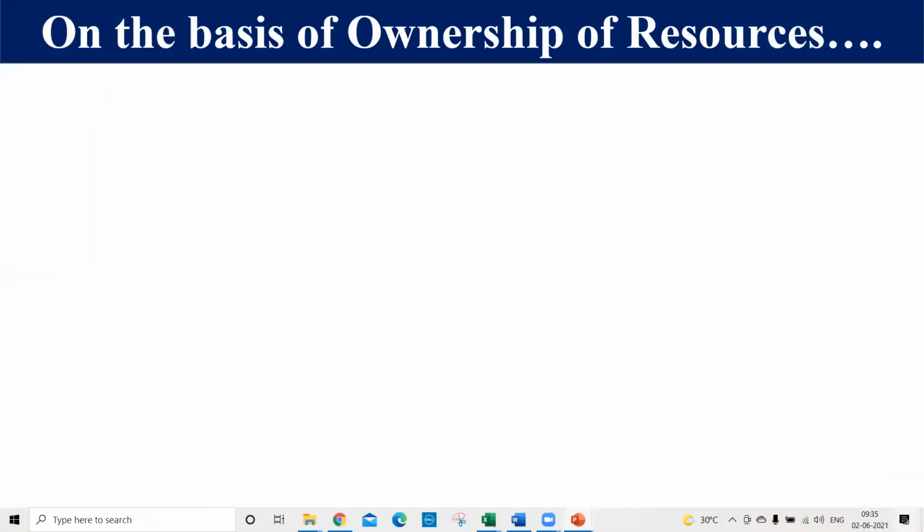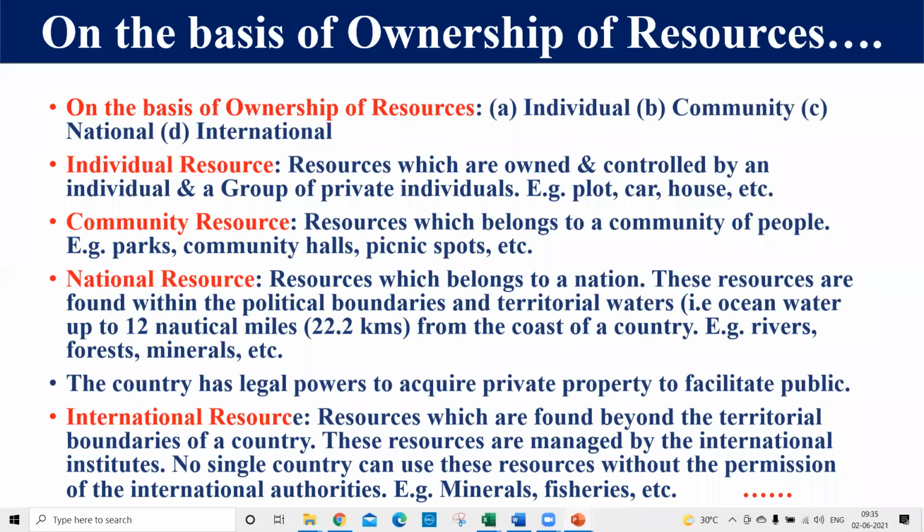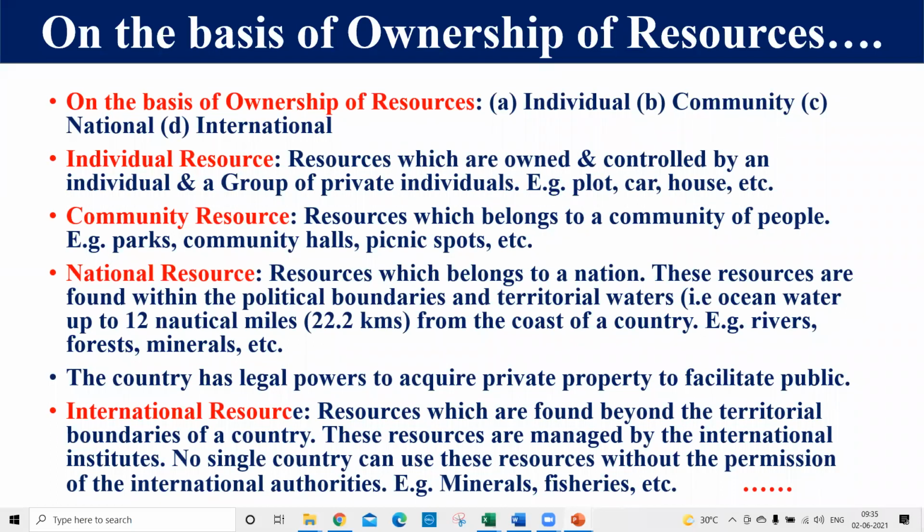So dear students, we have been discussing the classification of resources, and today we will discuss the classification of resources on the basis of ownership. On the basis of ownership, we classify our resources into four parts. The first one is individual, second is community, third is national, and fourth is international resources.